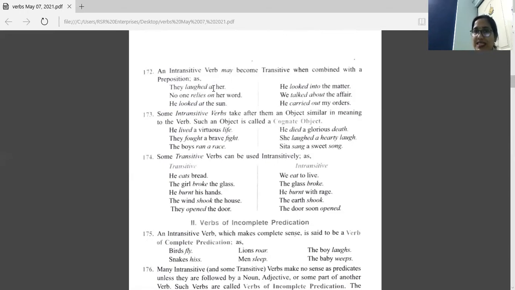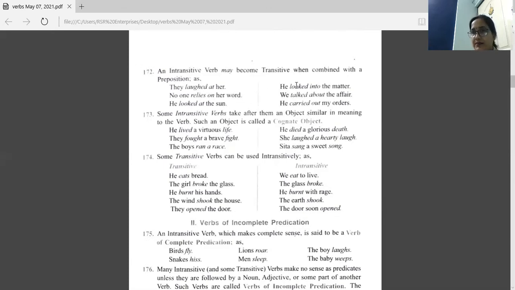So the preposition is at and the object is her. So this is transitive. They laughed is intransitive, but if we write at her with the sentence, then it is transitive. So you can change intransitive to transitive.